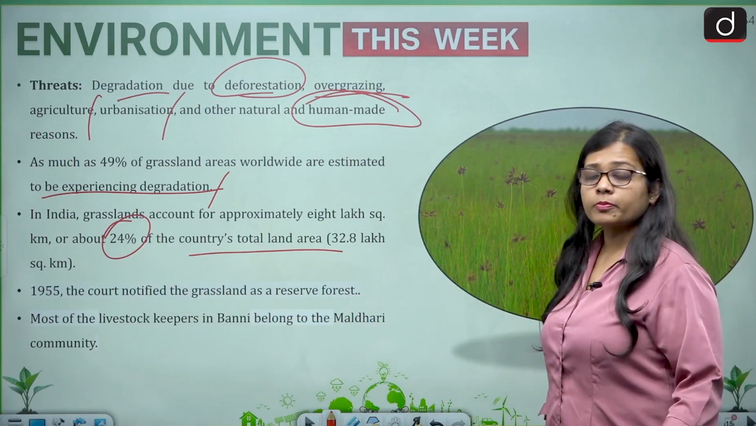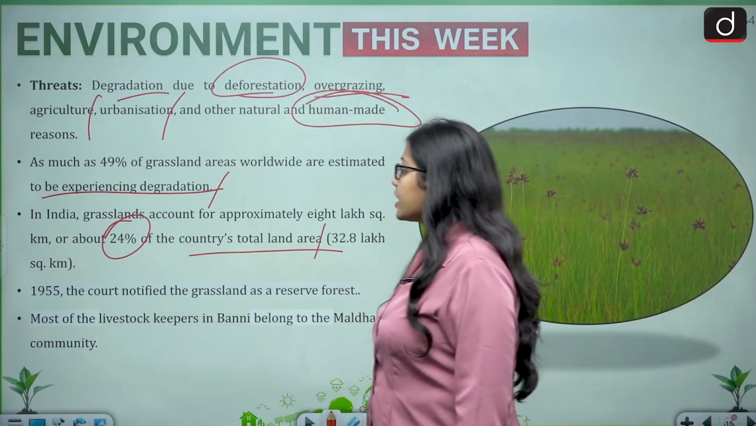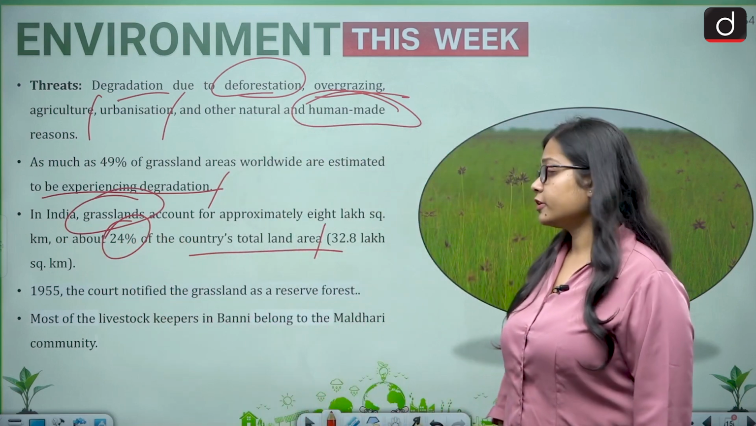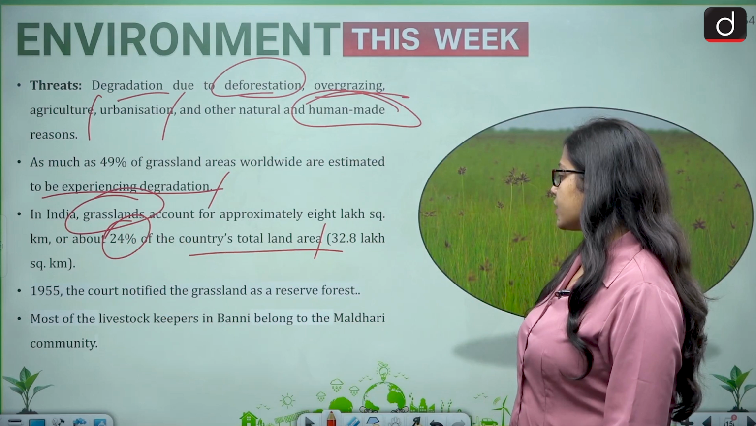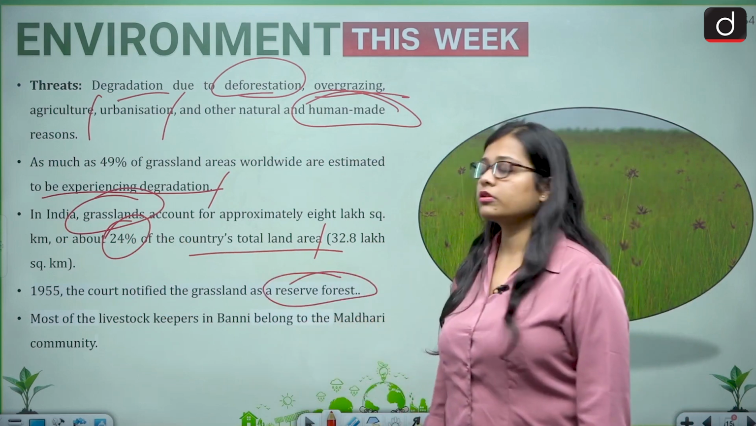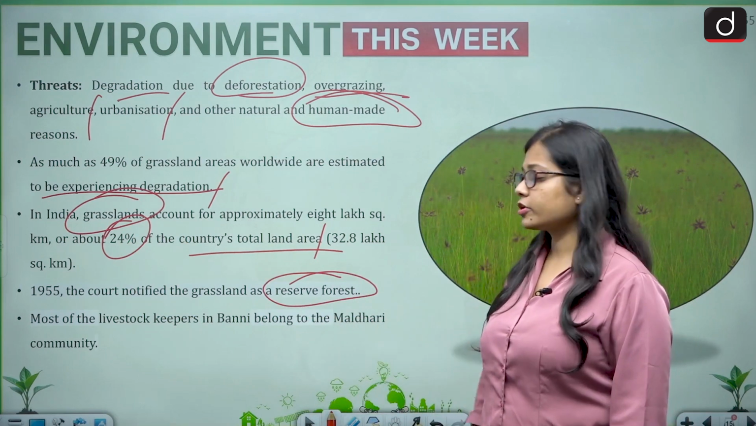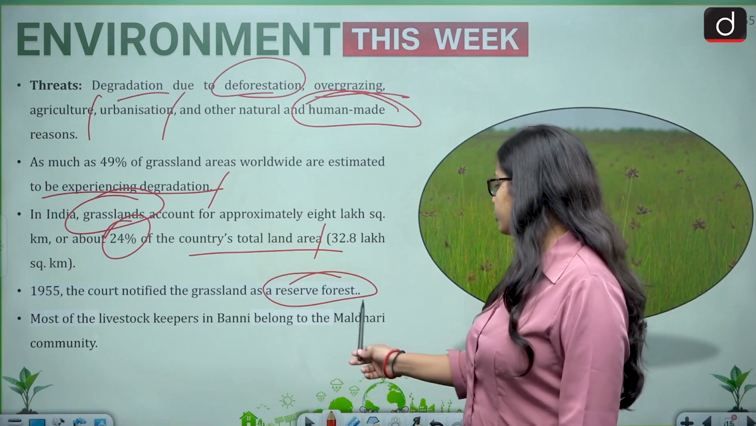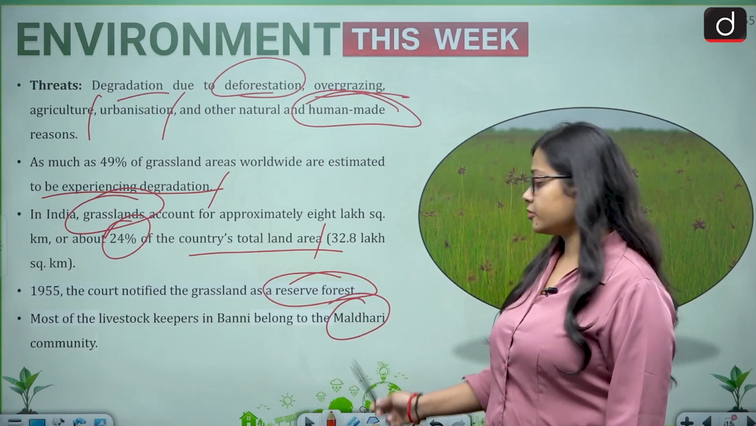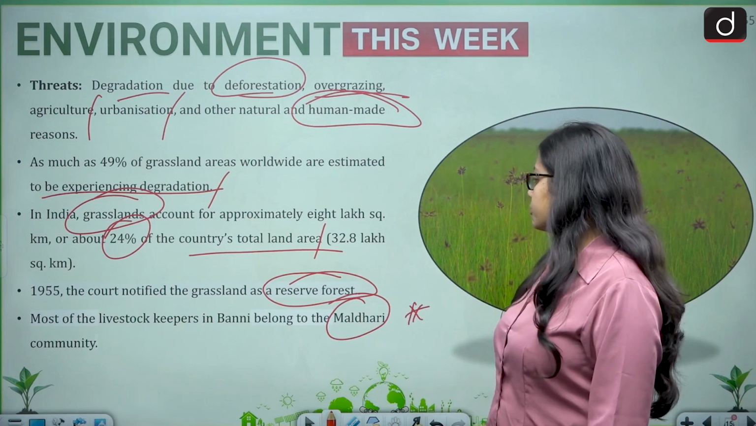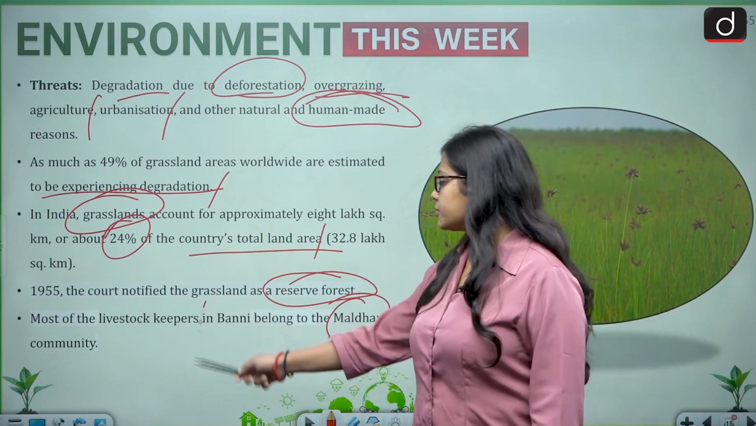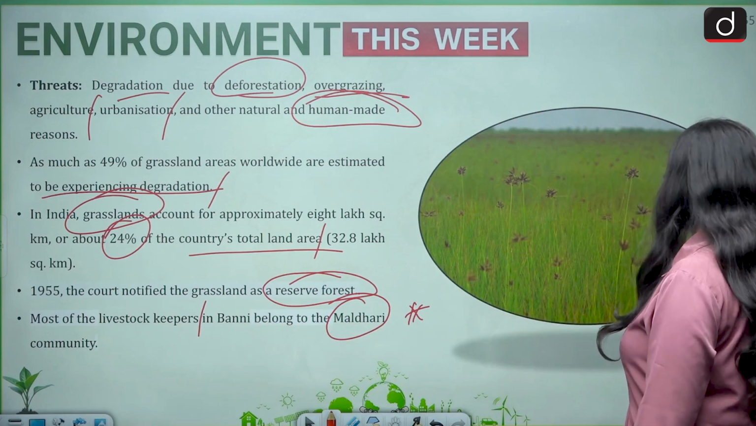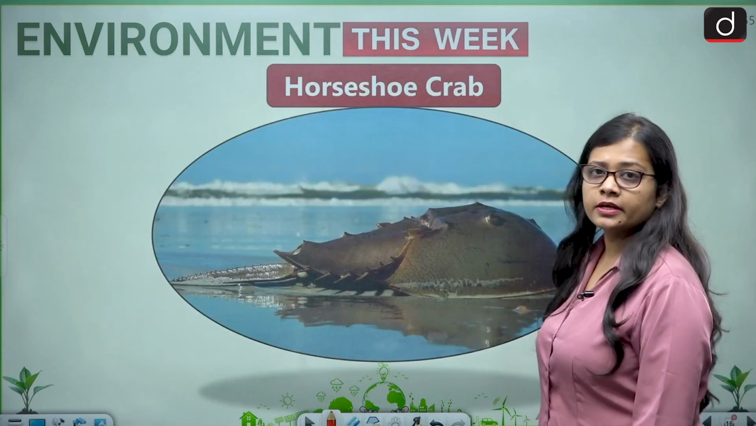So 24% of the country's total land area in India is under the grasslands. In 1955, the court notified the grassland as a reserve forest also. So Banni grassland is a reserve forest also. And most of the livestock keepers in Banni grassland belong to the Maldhari community. This is also an important point to remember: the majority of the livestock keepers in Banni grassland belong to which community? It is the Maldhari community. So this was about the Banni grassland.